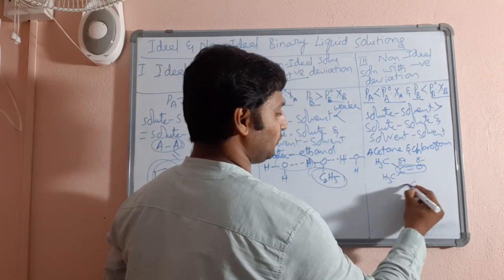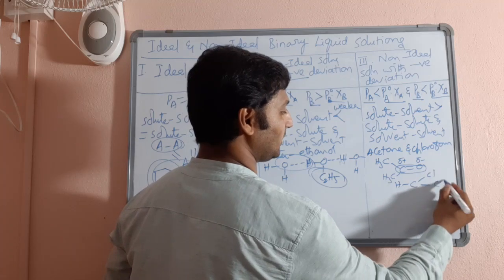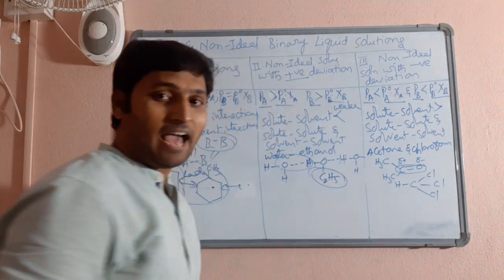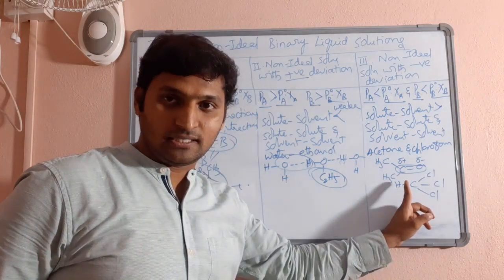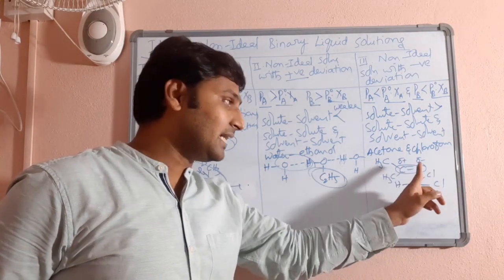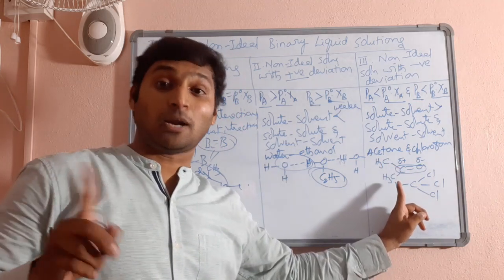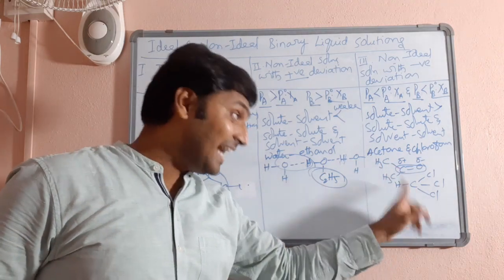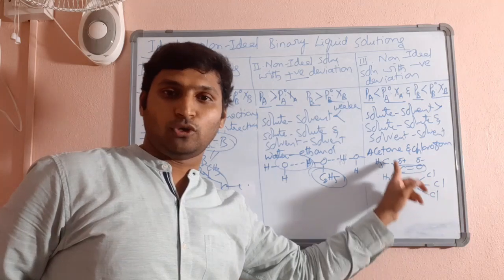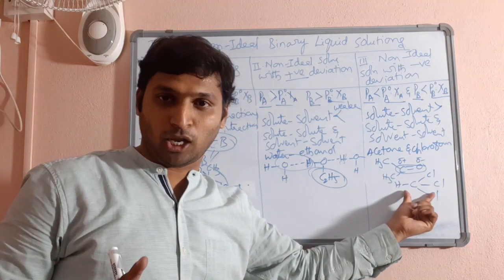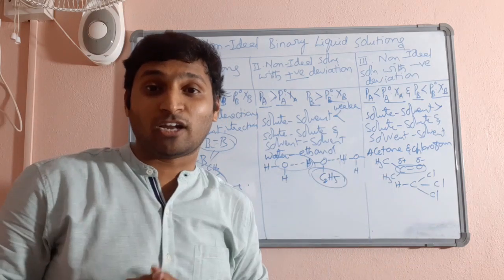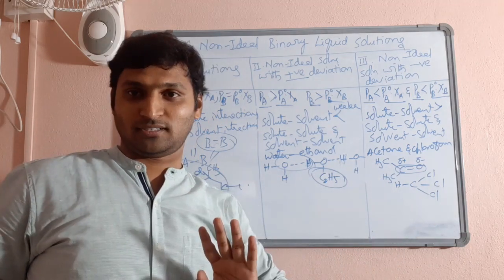Similarly, you take chloroform, CHCl3. It has polar covalent bonds with electronegativity difference, and at the same time the net dipole moment will not be zero. So this is a polar molecule. Hence between polar molecules what kind of forces exist? Dipole-dipole forces.